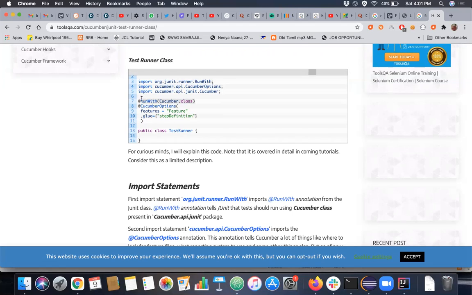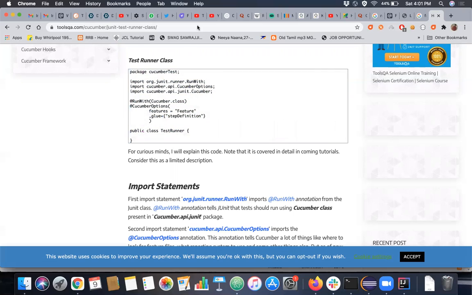You use RunWith, and you pass Cucumber.class. This Cucumber.class comes from the Cucumber package. You have this Cucumber Maven dependency, you have this Cucumber package, and this particular thing comes from it. And you have this CucumberOptions. This CucumberOptions also comes from the Cucumber API, the Cucumber library. So once you have this CucumberOptions, I will say, hey, where my feature file is located, where my step definition file is located, all the information I will give in this particular CucumberOptions only.